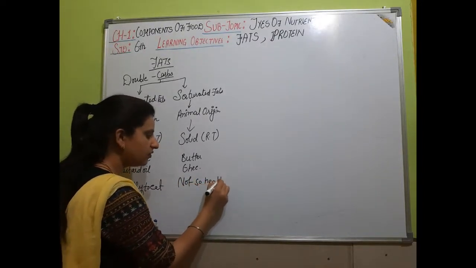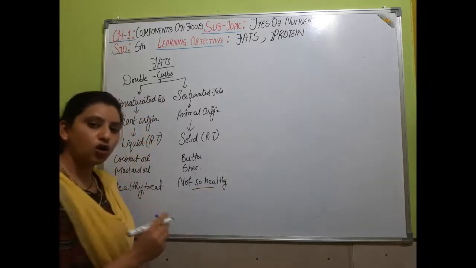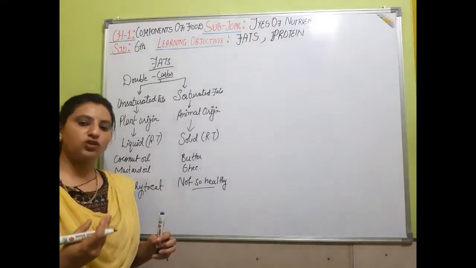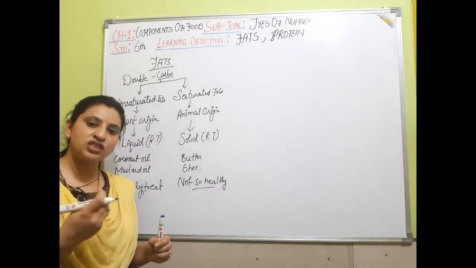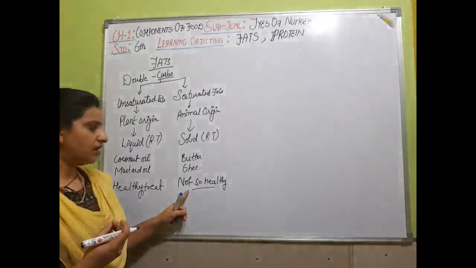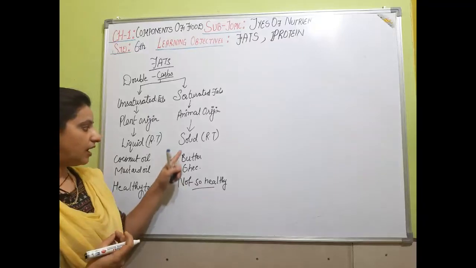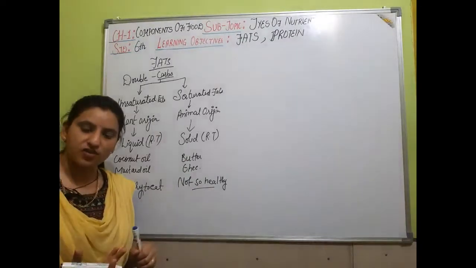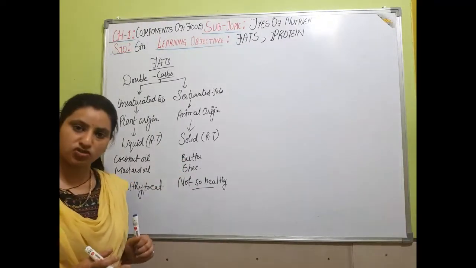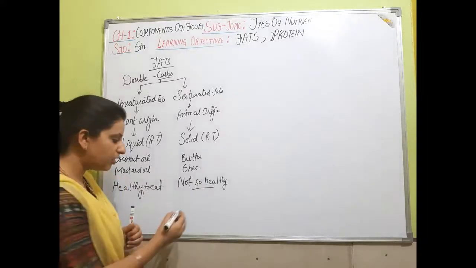It is healthy if taken in small quantity, but if we have it in large quantity, then these animal origin fats are not healthy for us, because, as I told you earlier, they solidify at room temperature. So what is going on in our blood vessels?